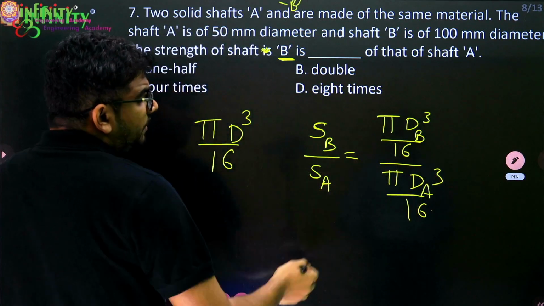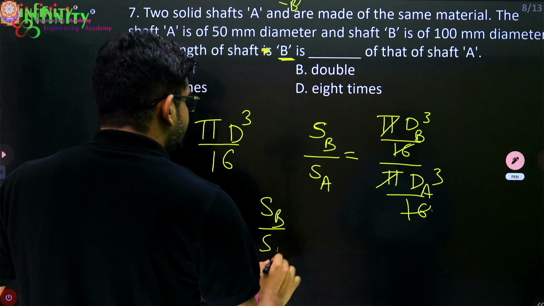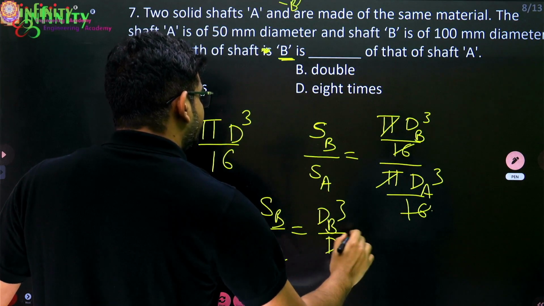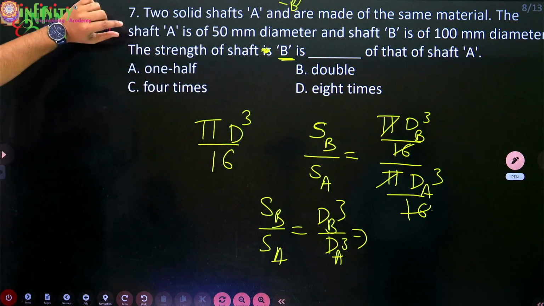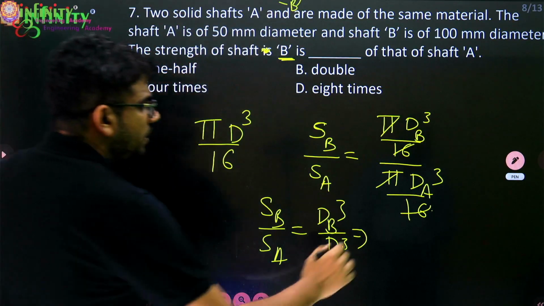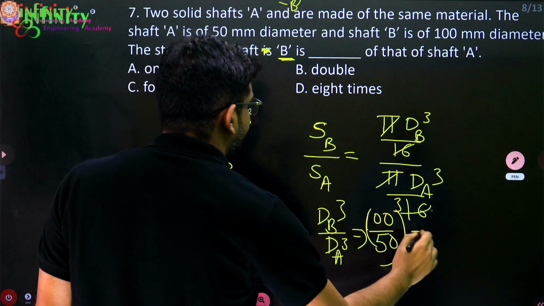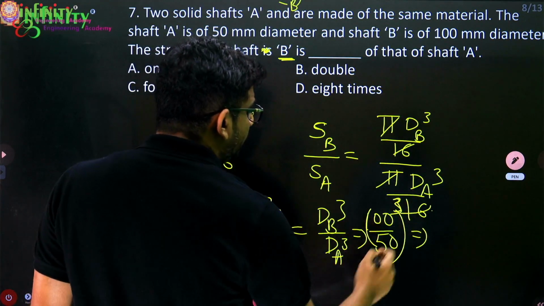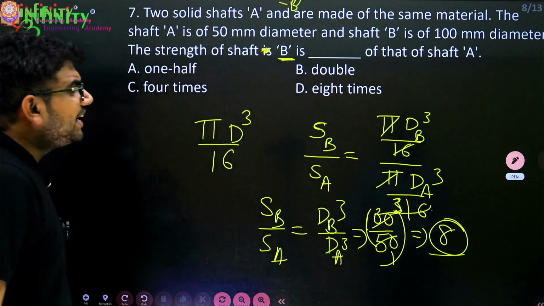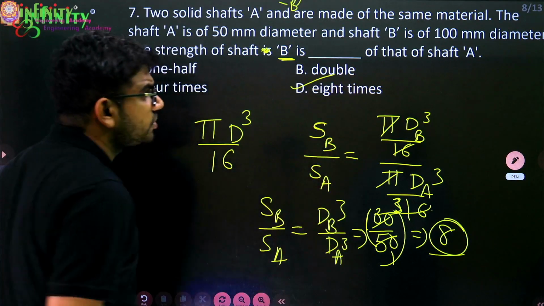Pi gets cancelled, 16 gets cancelled, SB by SA equal to dB cube by dA cube, that is 100 by 50 whole cube. That is 2 cube, which is 8 times. Shaft B will be 8 times stronger than shaft A.